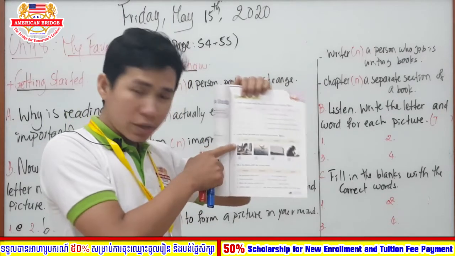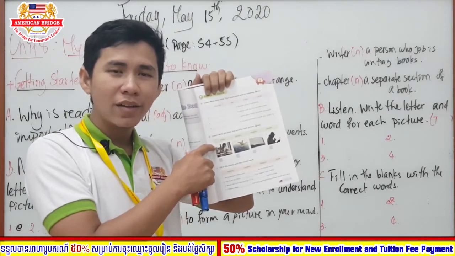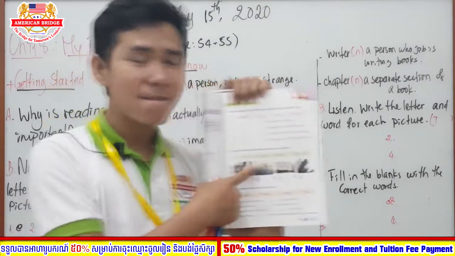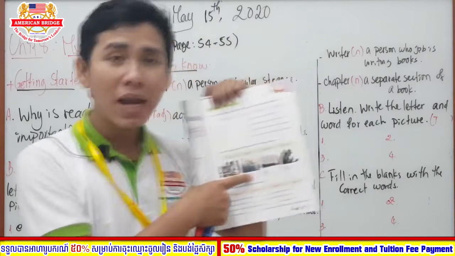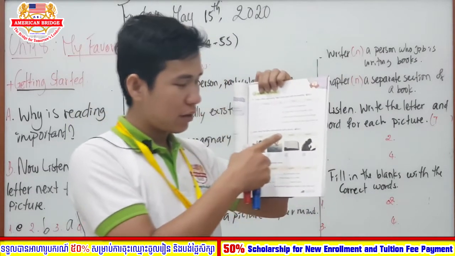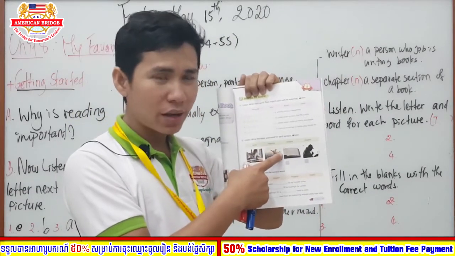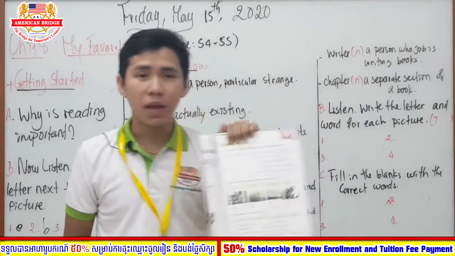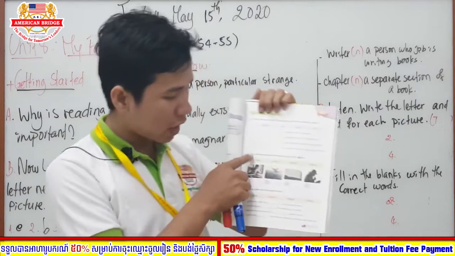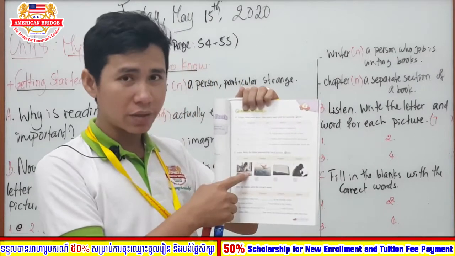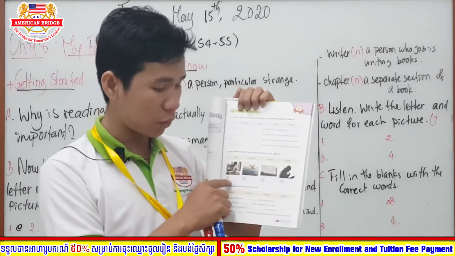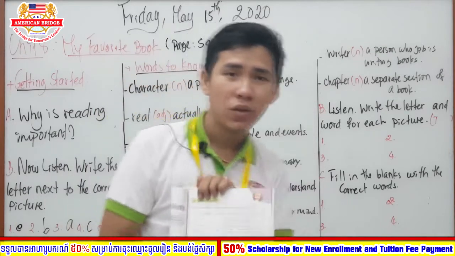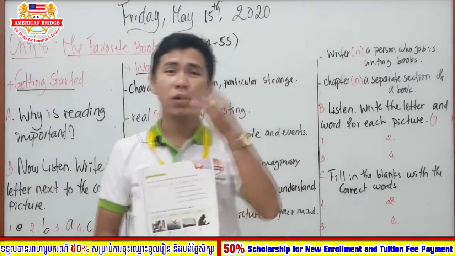Number 1, what is it? Writer. Okay. Number 2, what is it? Imagine. Good. Number 3, what is it? Okay, so now everybody, let's listen all together about the words in the box and also the pictures. After we listen, we are going to write down the words and also the letter under the picture. So everybody, right now, let's start your listening.